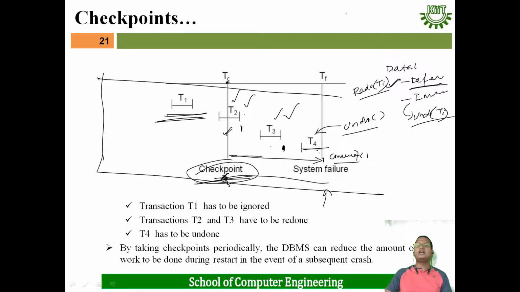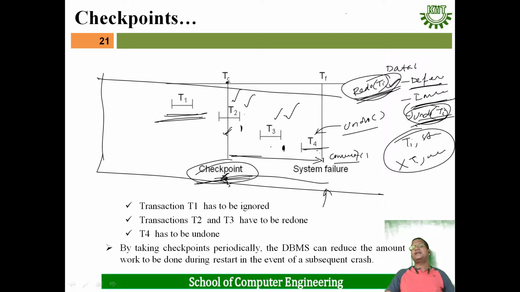Redo of Ti occurs when a failure occurs and a particular transaction has both Ti start and Ti commit present in the log file. Undo of Ti, for immediate database modification, is done when for a particular transaction Ti start is there but Ti commit is not there.